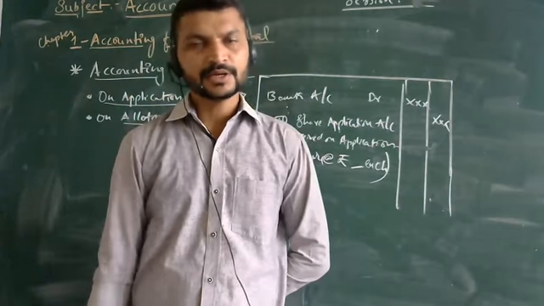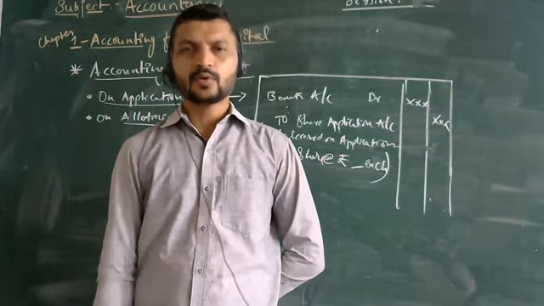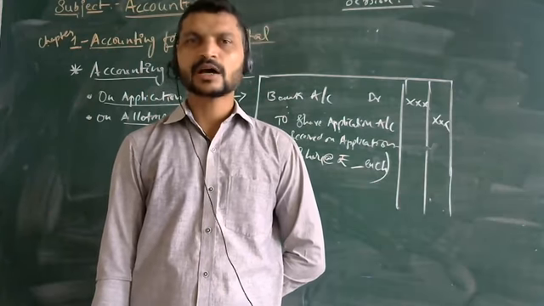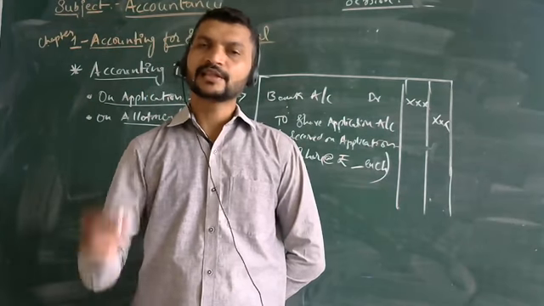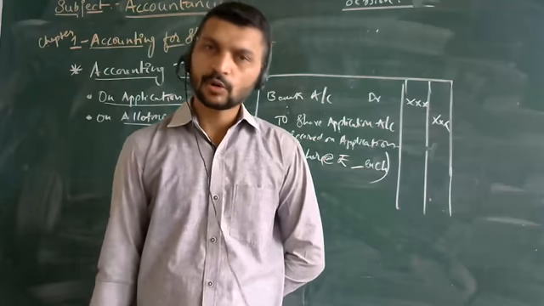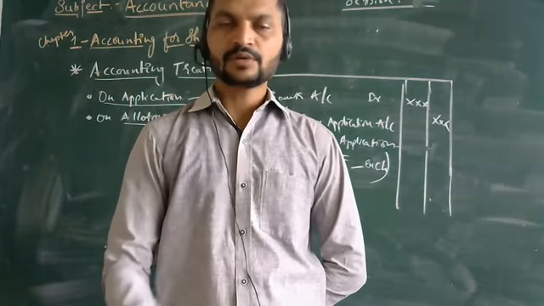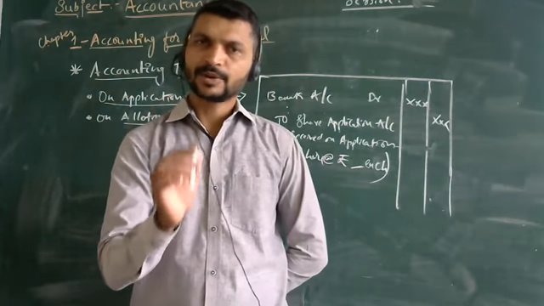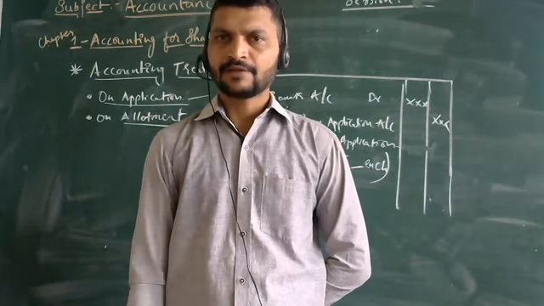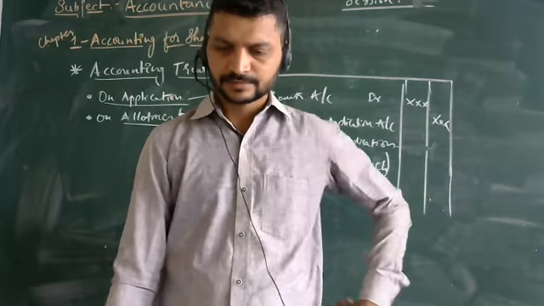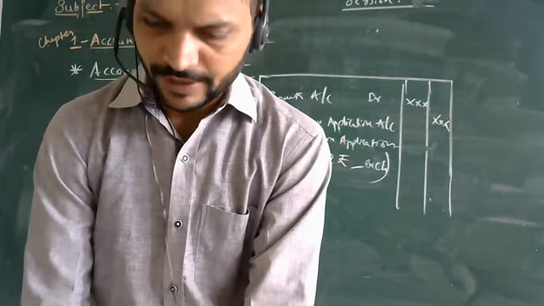The shareholders are the owners of the business, and they form the board of directors for representing the company. So this is how allotment is done.